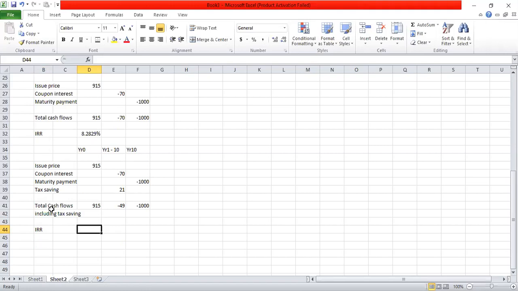Then I can get the new IRR including tax saving, that is going to be less than the previous IRR. So this is going to be 6.058%. The new IRR, including tax saving, is lesser than the previous IRR. So this is the cost of bonds, including tax saving.